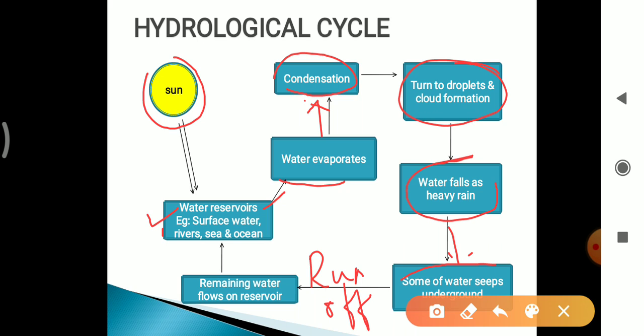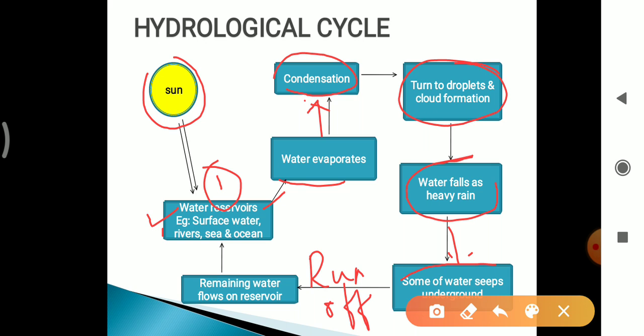What we have to remember is that first there are the water bodies. From the water bodies, water evaporates and condensation takes place, where the water cools down.